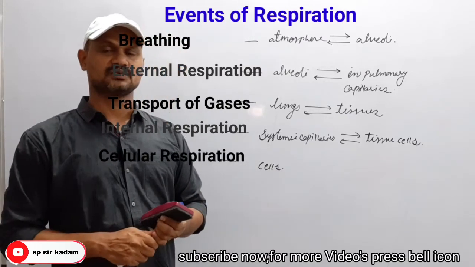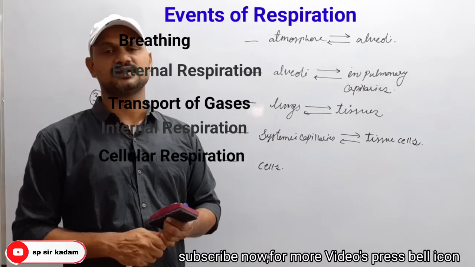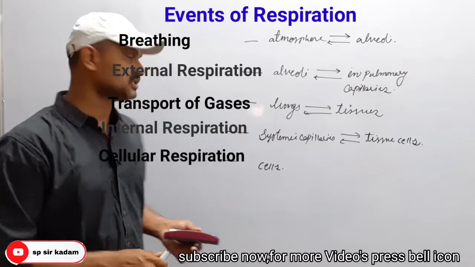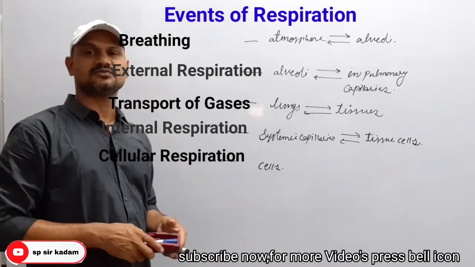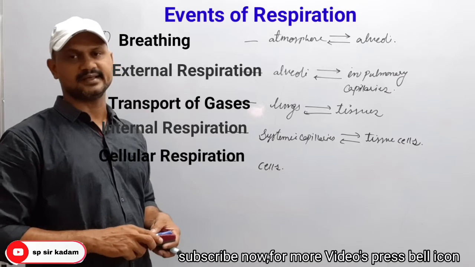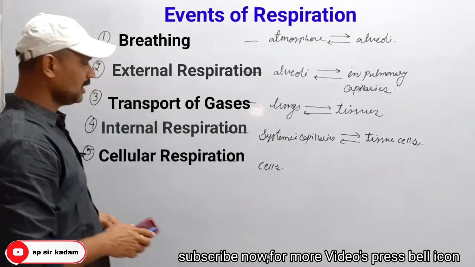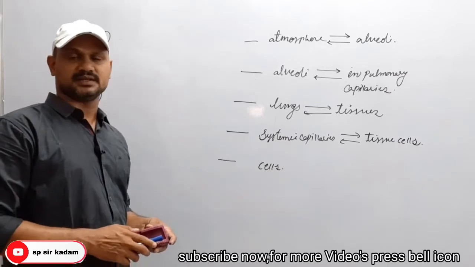process to produce what? Energy and carbon dioxide as well as water. So these are the 5 events in respiration, or these are the 5 different steps in respiration. Clear? Then next, mechanism of breathing.